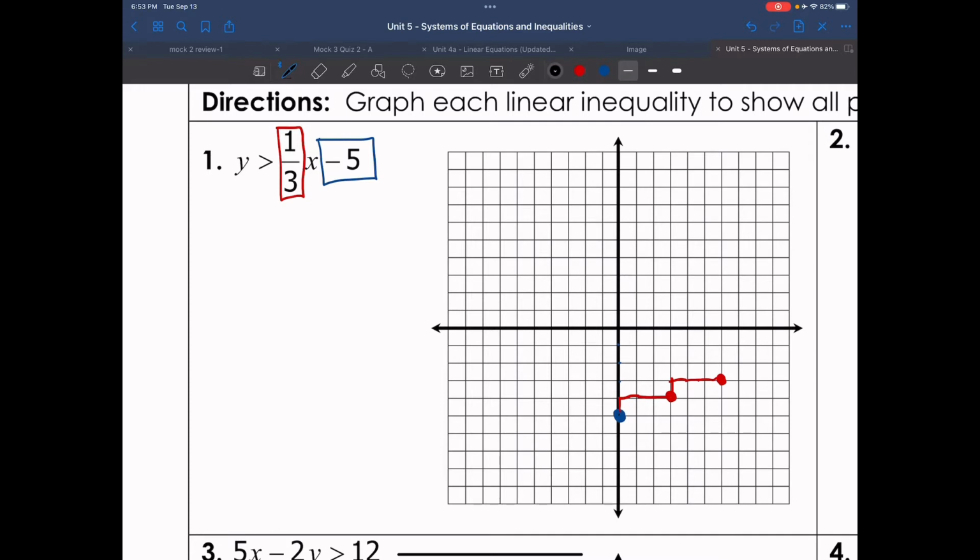So what we have here is our line. Before I move on, let's look at our inequality. Do I have a line underneath? No. So then when I make my line, it is going to be a dashed line. It's not going to be a solid line, dashed line.